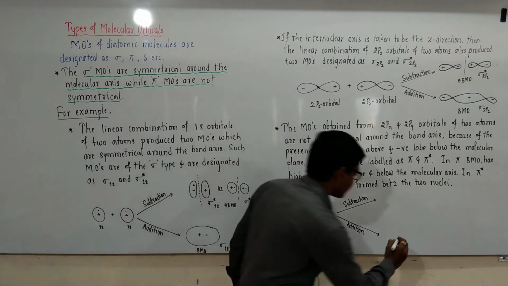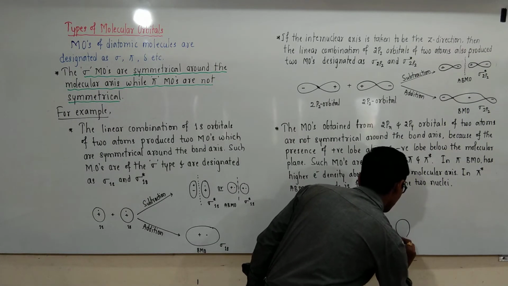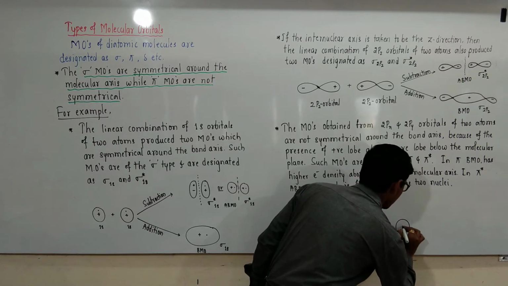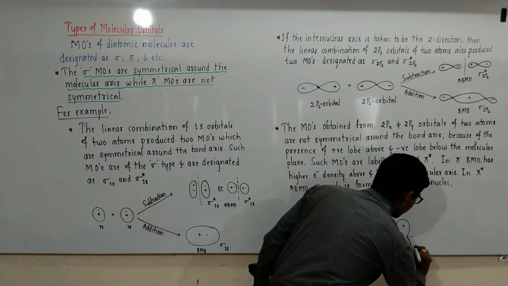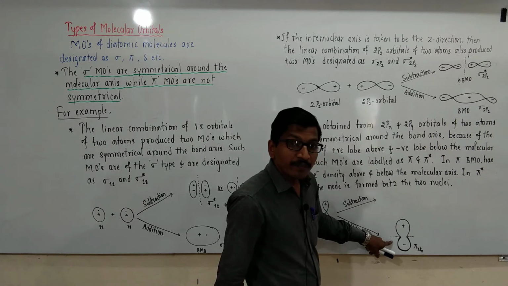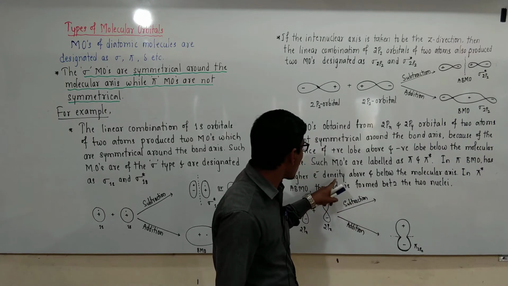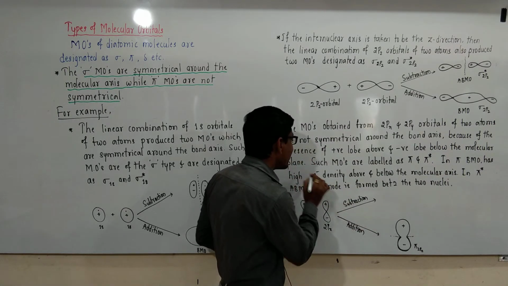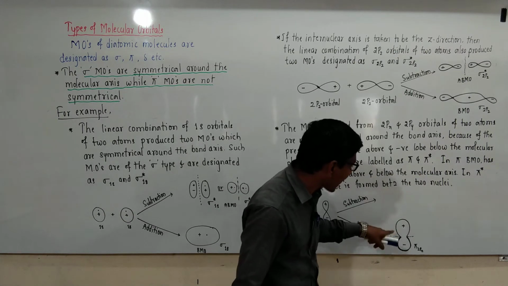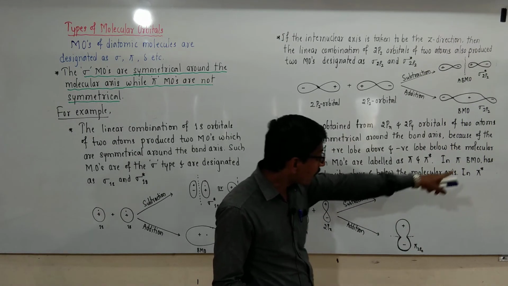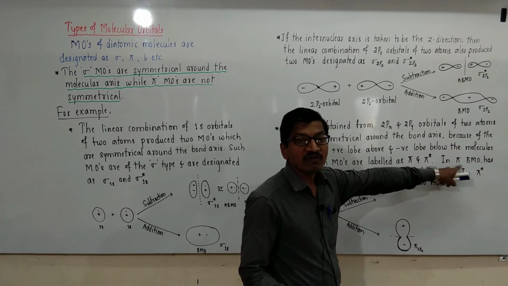By addition, this is the internuclear axis and this is pi 2px orbital. The pi bonding molecular orbital has high electron density above and below the molecular axis.